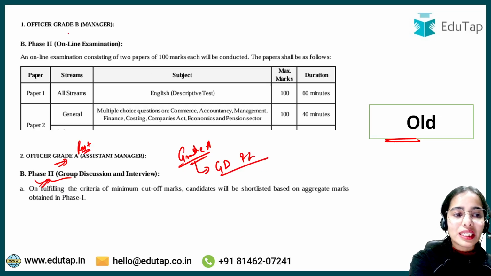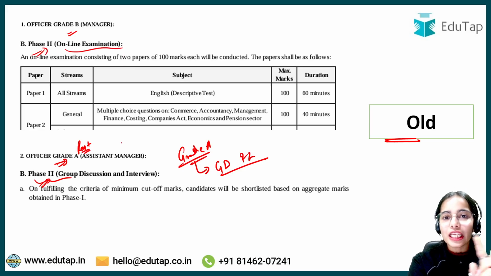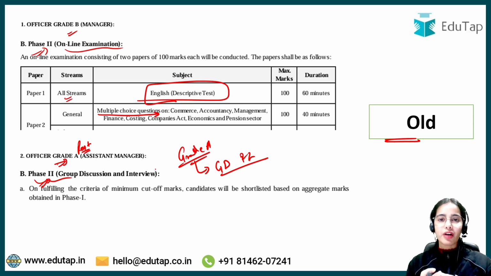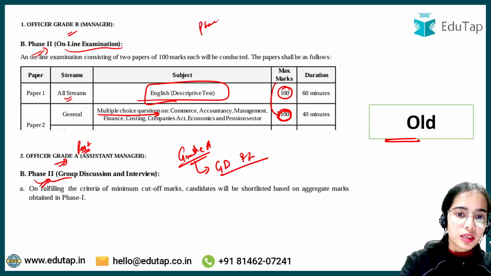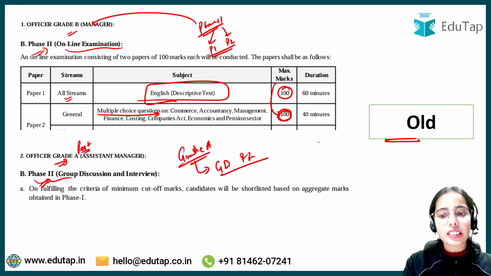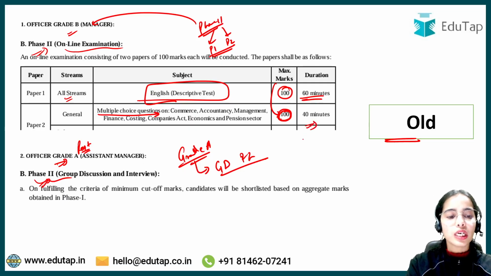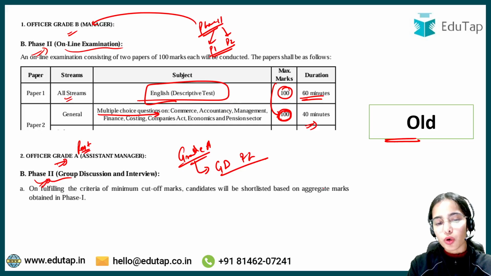While for grade B there used to be an online examination carrying two papers: paper 1, English descriptive, and paper 2, which carried multiple choice questions on commerce, accountancy, management, finance, costing, Companies Act, economics and pension sector. Both paper 1 and paper 2 carried 100 marks in phase 2. For the English descriptive test, 60 minutes were given, and for the multiple choice questions on commerce, accountancy and such subjects, 40 minutes were given.